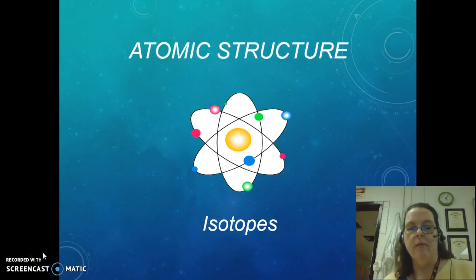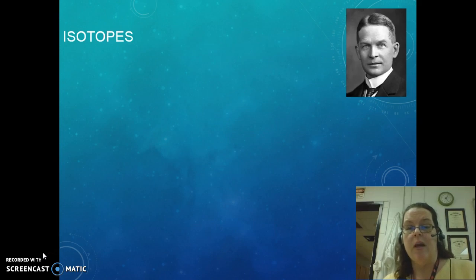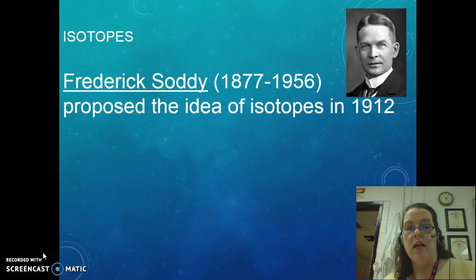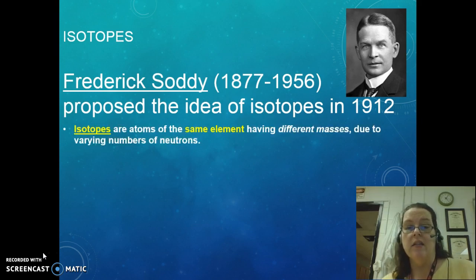Today we're going to be talking a little bit more about atomic structure, in particular this concept of an isotope. To talk about that concept, we first have to talk about the man who discovered it. That was Frederick Soddy. He proposed the idea of isotopes in 1912, and he said that isotopes were atoms of the same element having different masses due to varying numbers of neutrons.